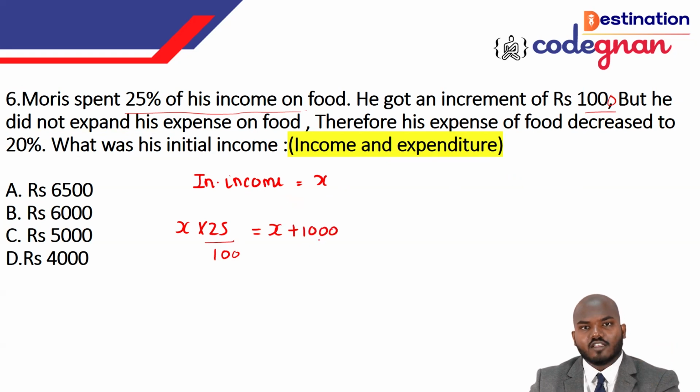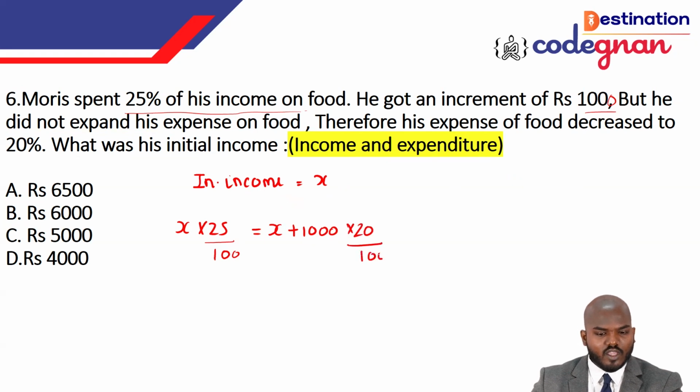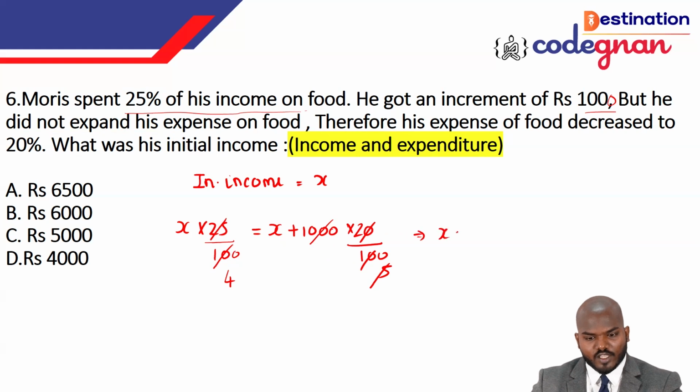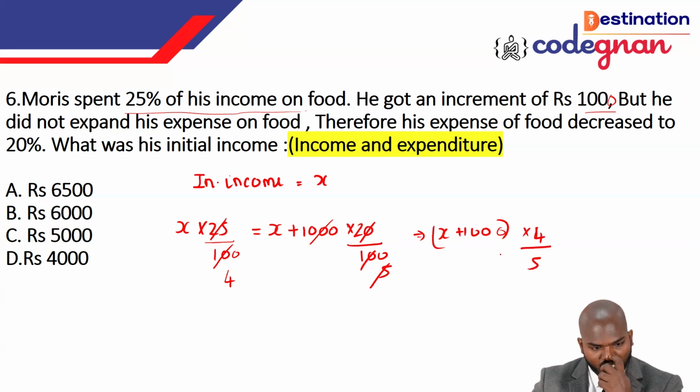Here he was spending only 20% of the money on food. If you cancel this, 20 over 100 becomes 1 by 5. So we will have X plus 1,000 times 1 by 5. If you take the 4 to this side, it will come like this, 4 by 5. You just need to manipulate the value, guys.